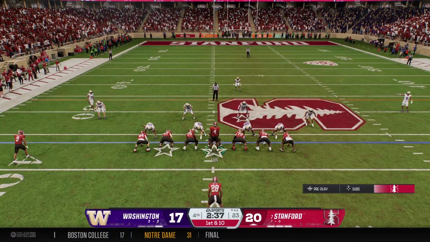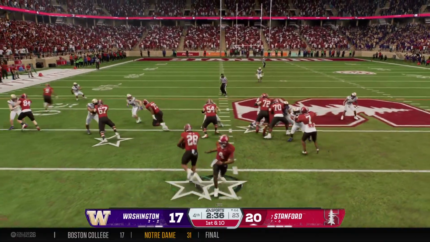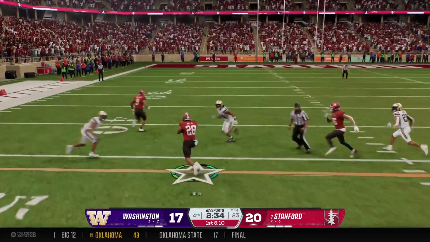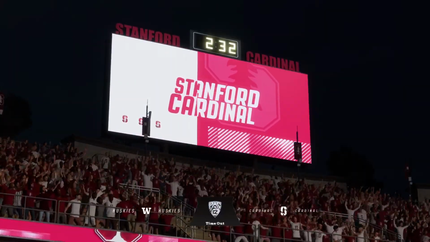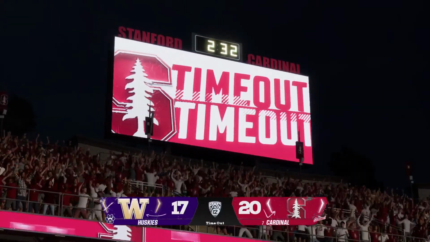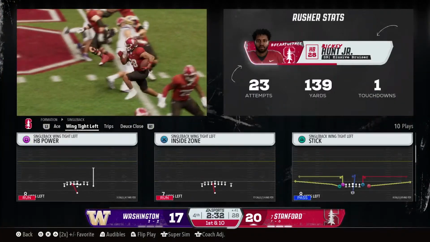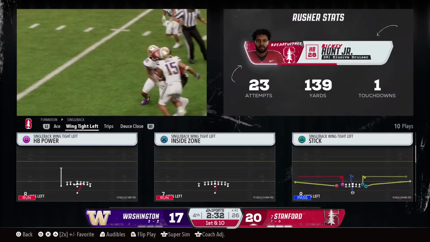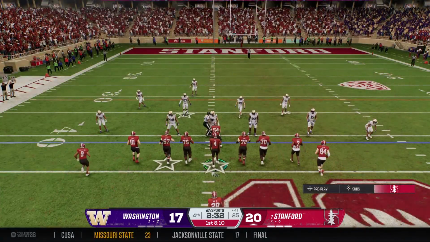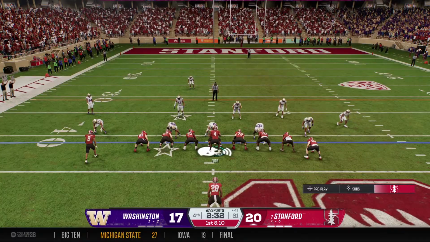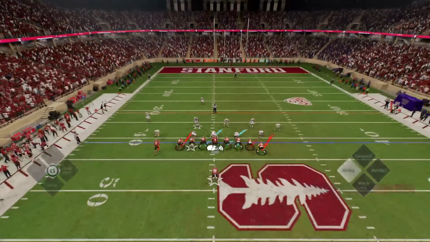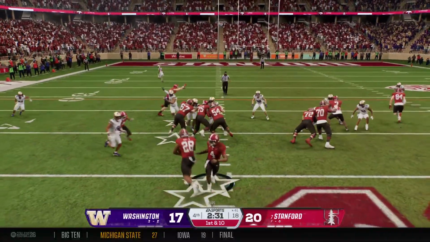Nice job running the option, knowing where the first down marker is. Hands it off. Turning it on. They make the stop at the 41, but it's a 15-yard pickup, and they're rolling with a first down. And this guy really has been a workhorse today. He's made plays when his offense has needed them the most. He's a guy who's reliable.